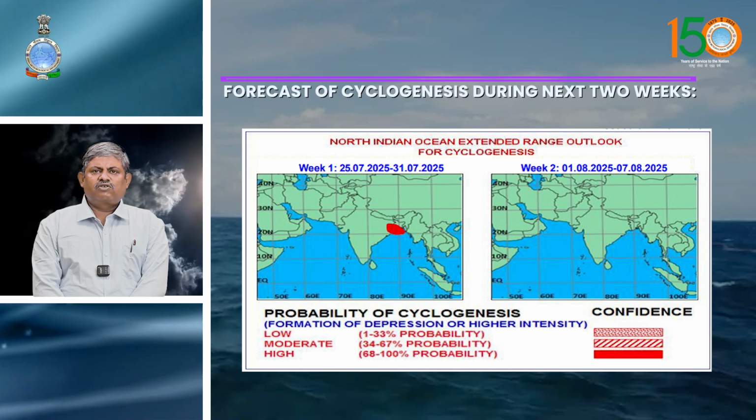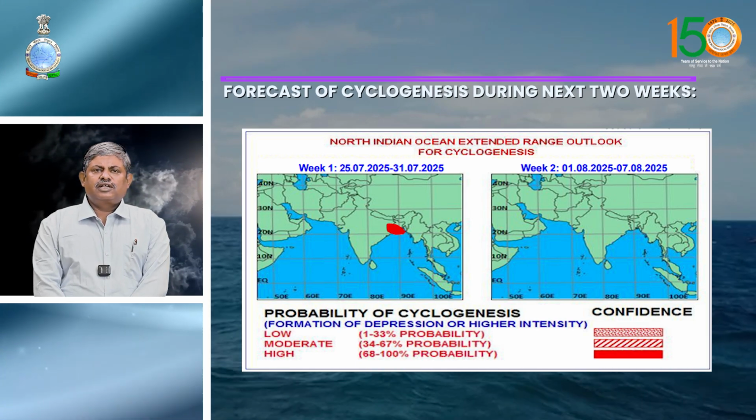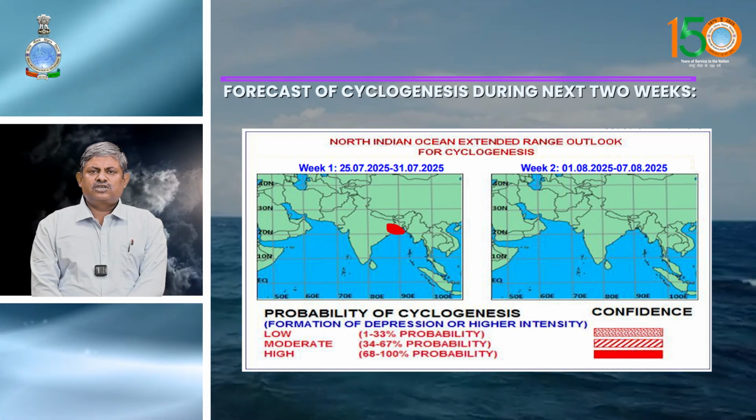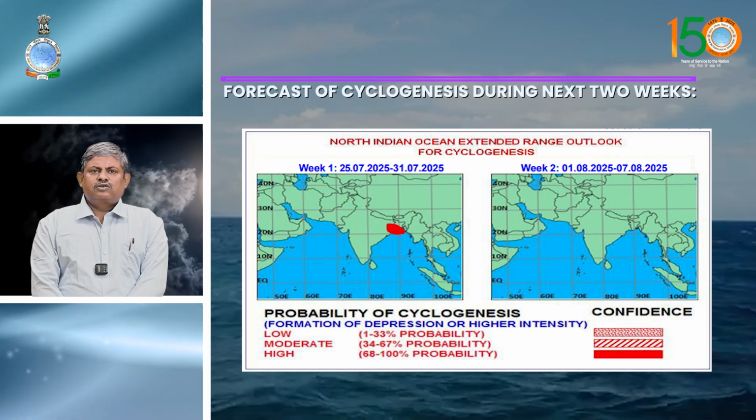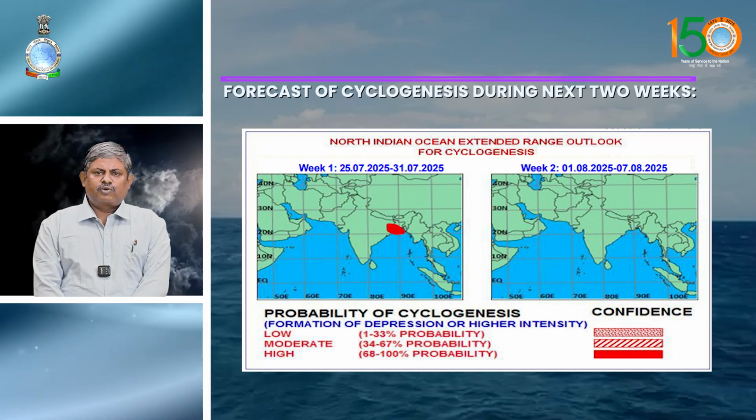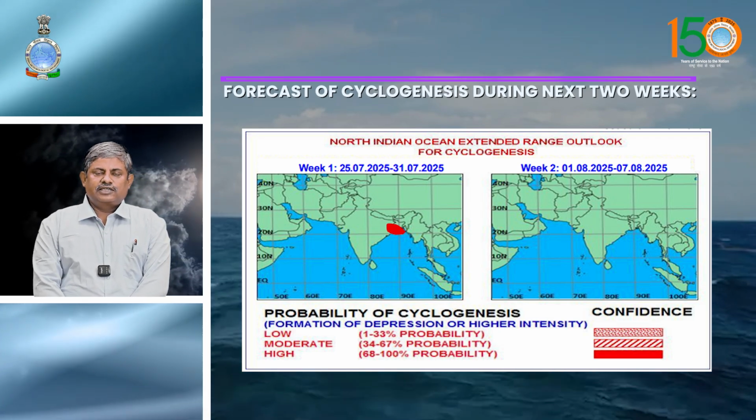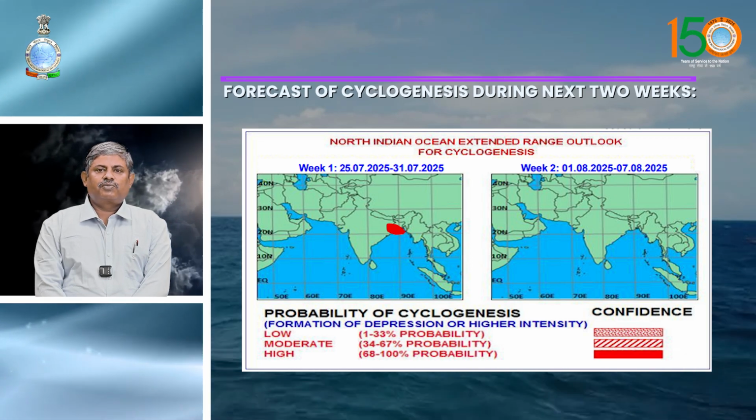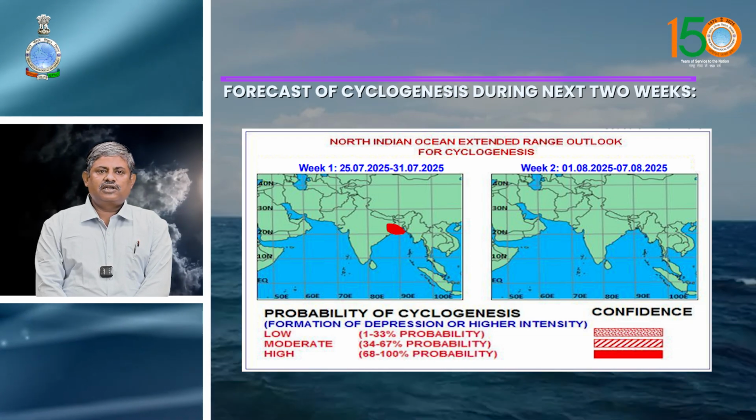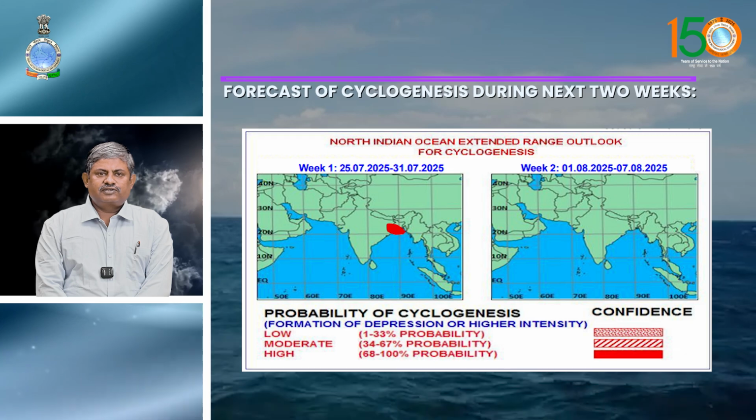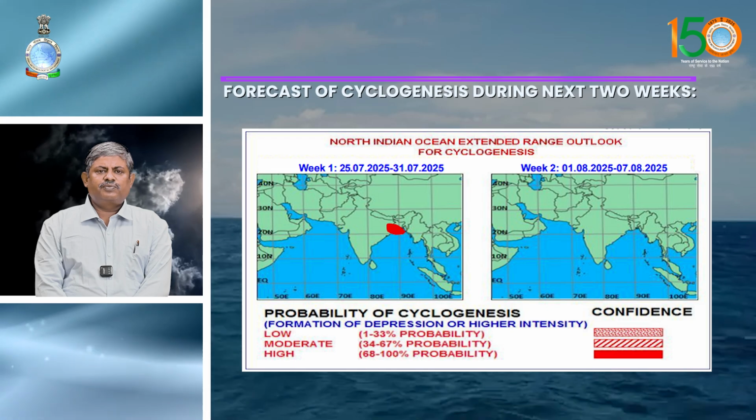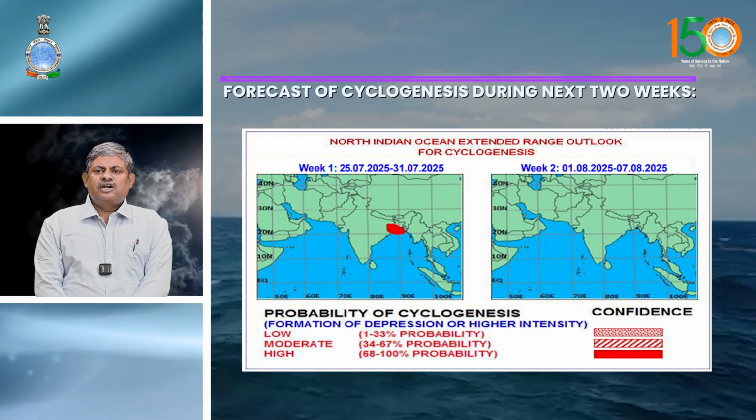Now we'll see the forecast of cyclogenesis during the next 2 weeks. As we can see on the map, the first panel shows the week 1 probability of cyclogenesis in the northern Indian Ocean, and the second map shows week 2. As you can see, there is a red patch over the north Bay of Bengal. There is a high probability of cyclogenesis. As of now, the low pressure over the North Bay of Bengal moved slowly west-northwestward and lay as a well-marked low pressure area over the same region as of today, 24 July 17:30 hours IST, and it is likely to continue to move west-northwestwards and intensify into a depression over coastal areas of West Bengal and Bangladesh during the next 24 hours.